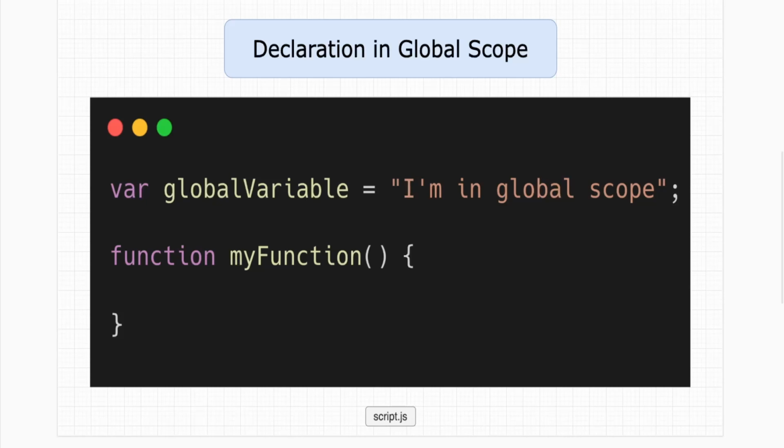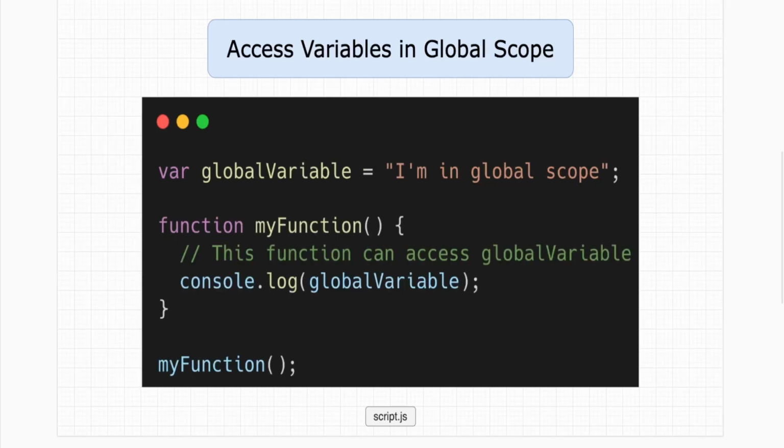When the engine executes this script, the global execution context is created, and along with it a global scope. As we have defined the variable and function at the top level, they are stored in the global scope. To retrieve the variable, we can simply call console.log with its name. As it is defined in the global scope, we can access it anywhere in the program. This is the beauty of global scope.